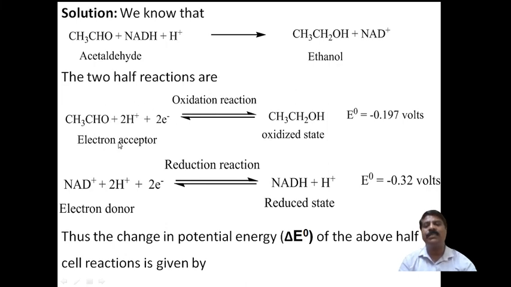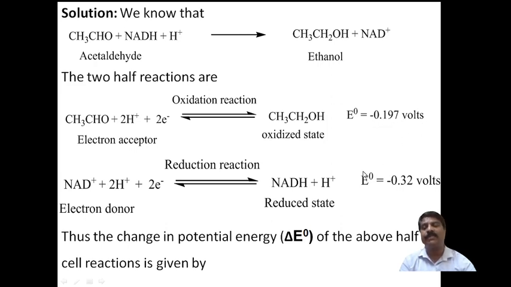Two half cell reactions can be written as acetaldehyde plus 2H plus 2 electrons to form ethanol. During this, electron acceptor reaction takes place, and the redox potential is minus 0.197 volt.